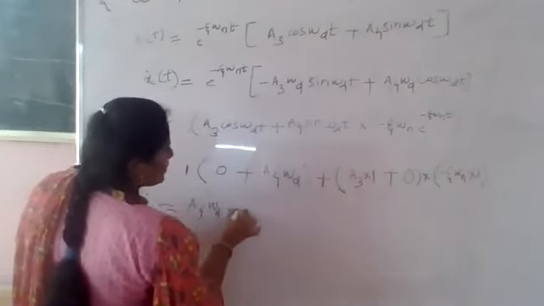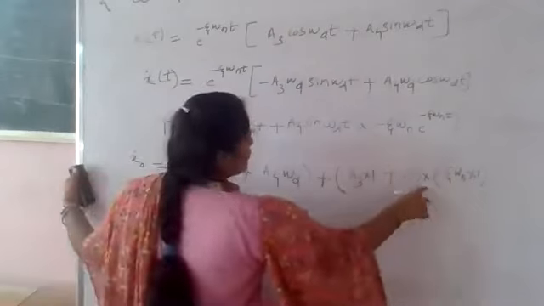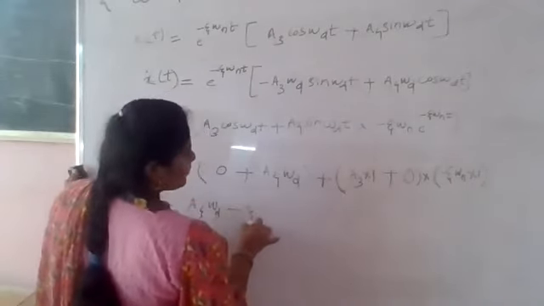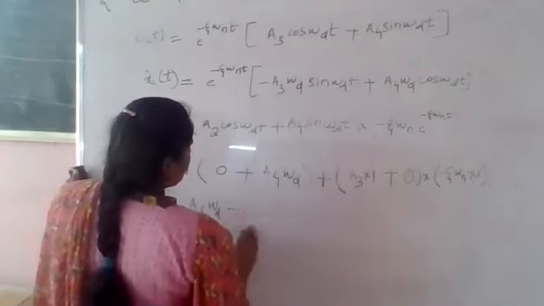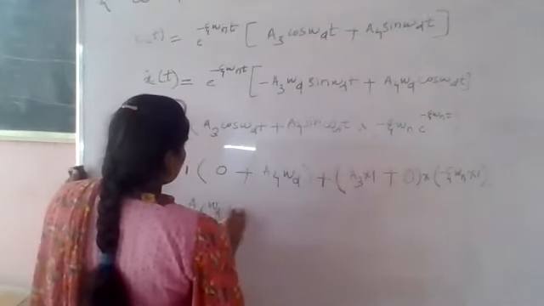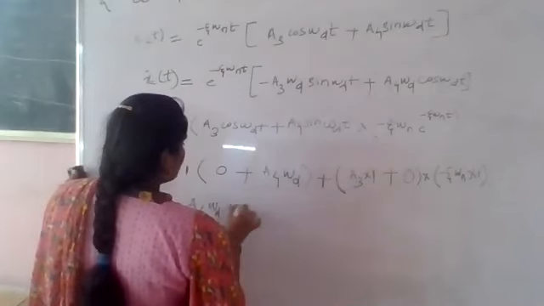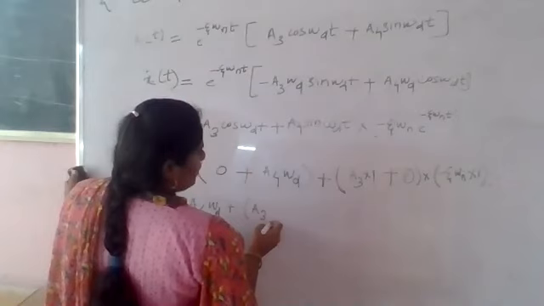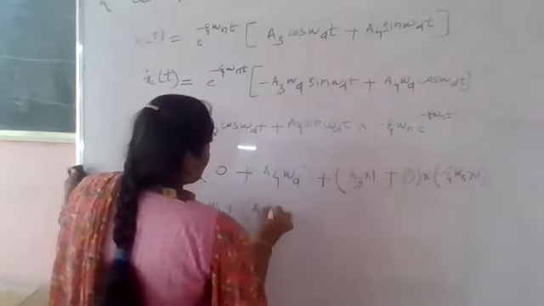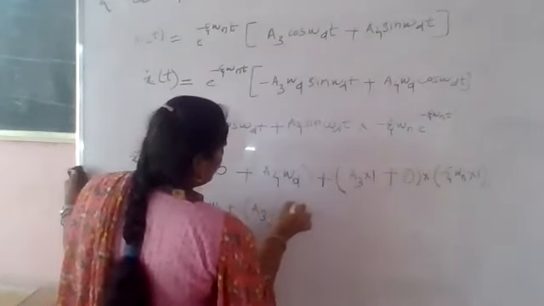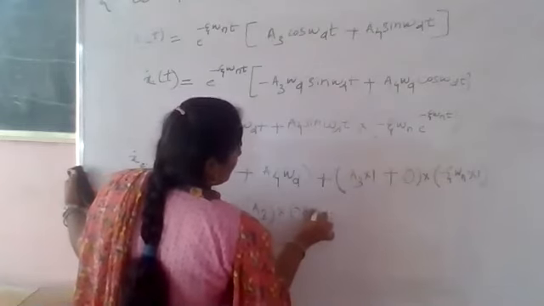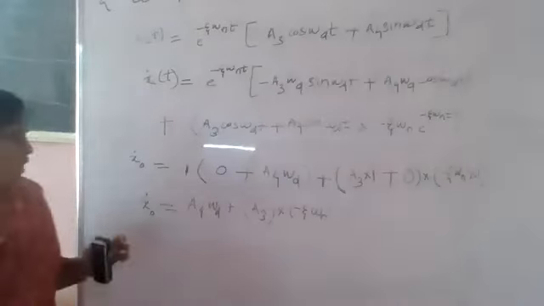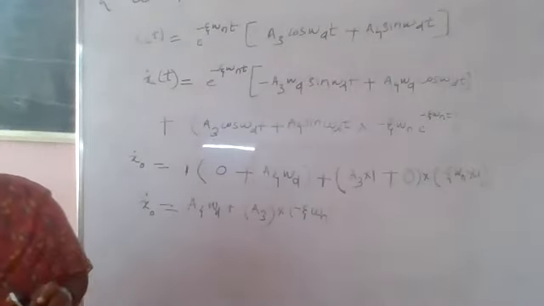plus, in that place, what will come? Minus of this, minus zeta omega n, plus into bracket A3 plus 0, that is A3 into minus zeta omega n, bracket complete. Based on this, you calculate the value of A4.